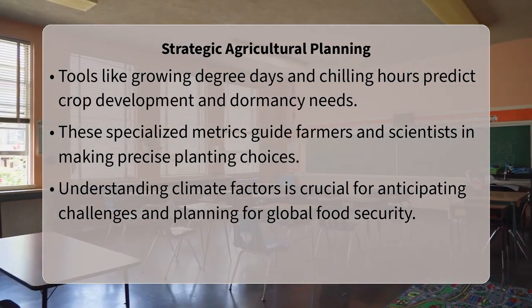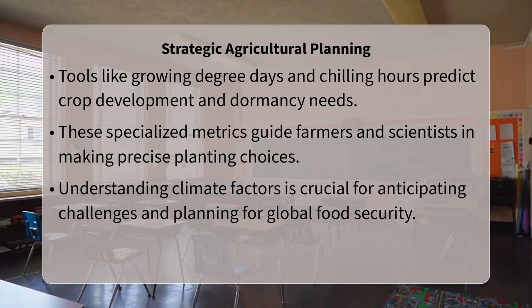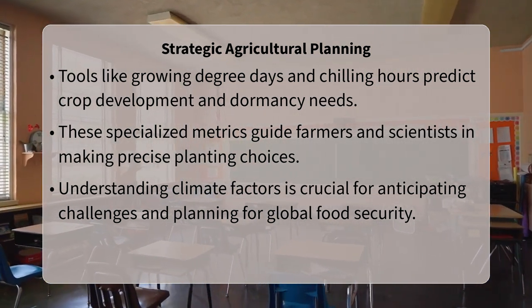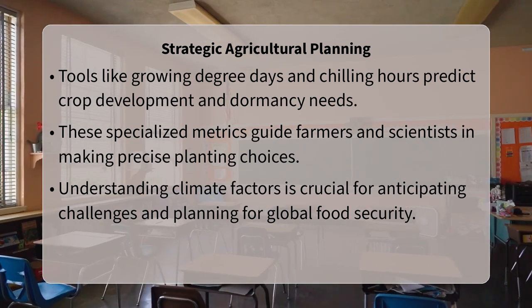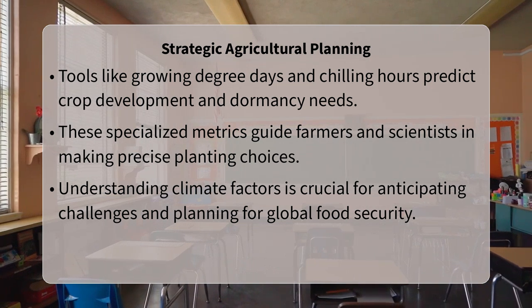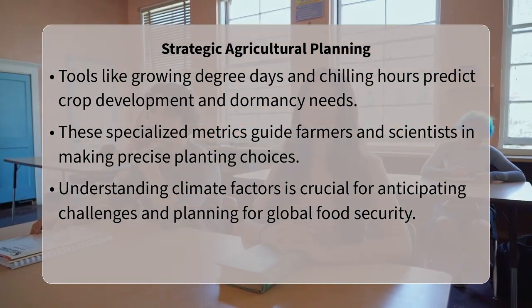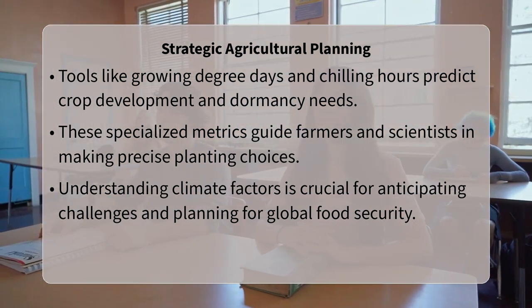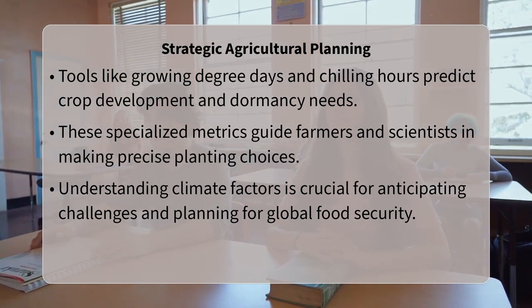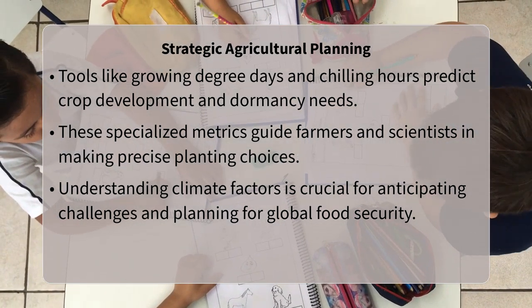Ultimately, recognizing how temperature, precipitation, and sunlight dictate plant growth allows us to comprehend the distribution of crops worldwide, anticipate the challenges of climate variability, and strategically plan for global food security. It highlights the profound connection between our environment and the sustenance that feeds billions.